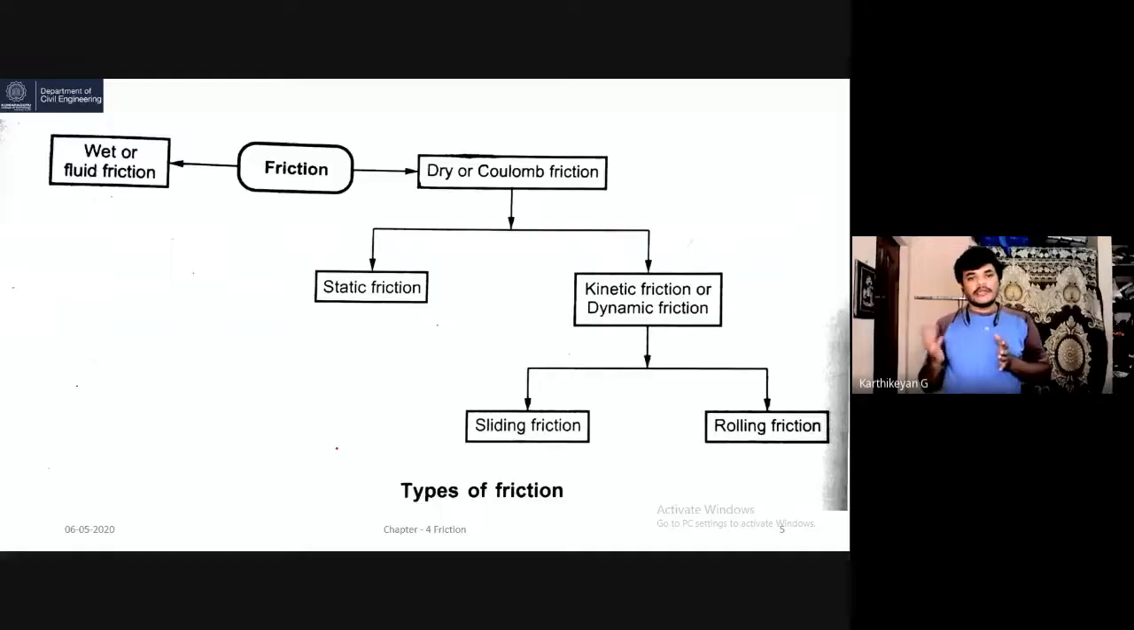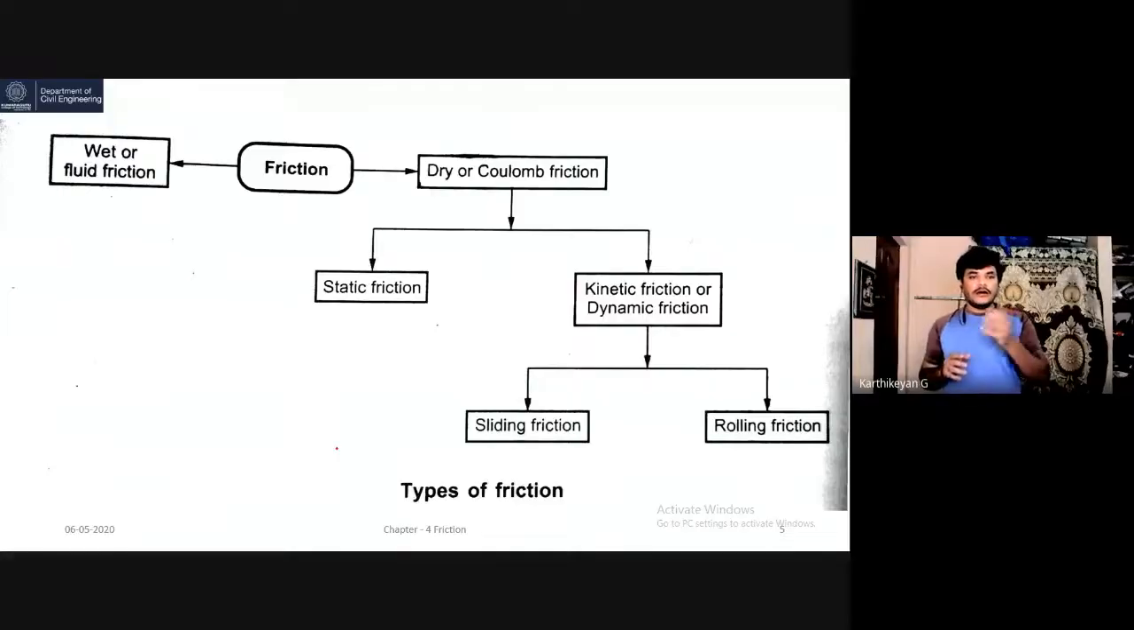On the other hand, we have dry friction. The dry friction was developed by Coulomb, so it is called Coulomb friction. Dry friction is again subdivided into two categories. One is static friction and another one is kinetic friction or dynamic friction. The dynamic or kinetic friction is again subclassified into two categories. Number one is sliding friction and another one is rolling friction.